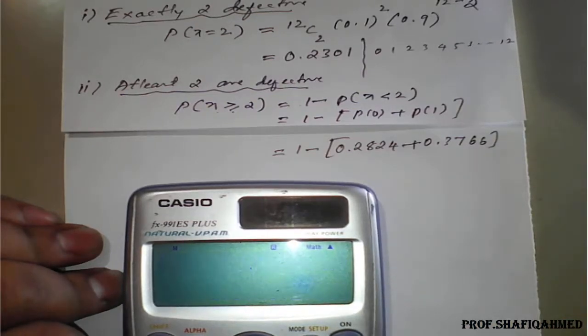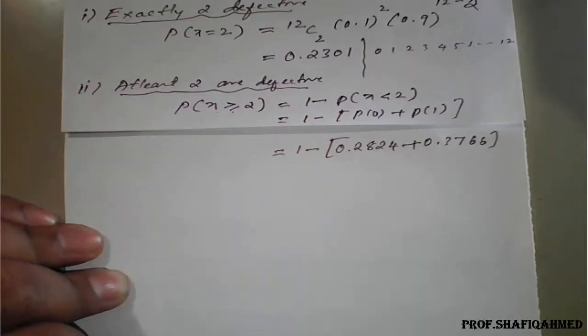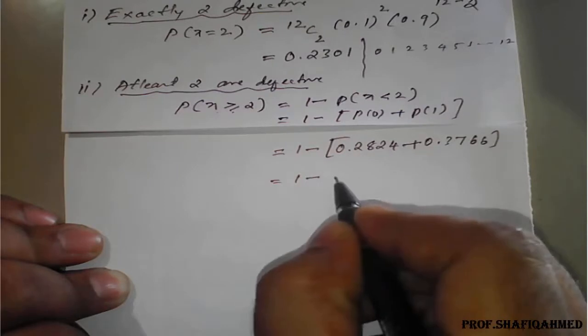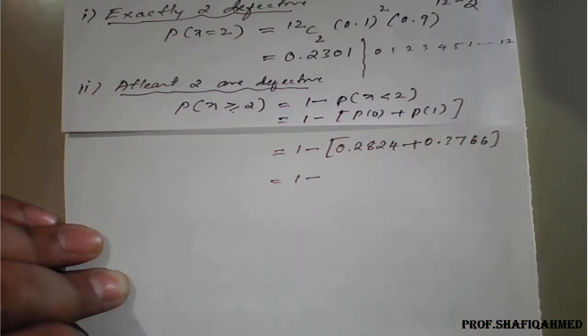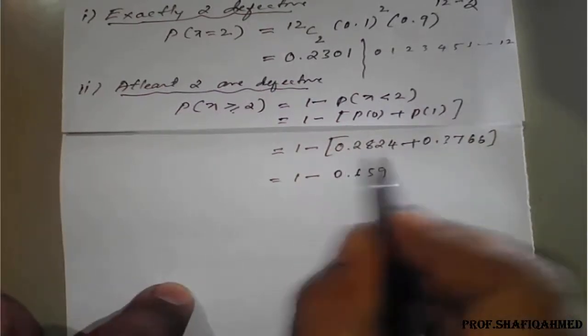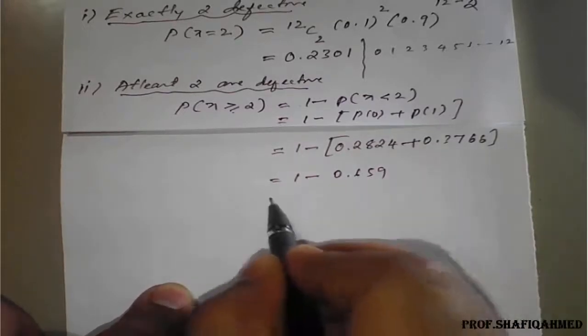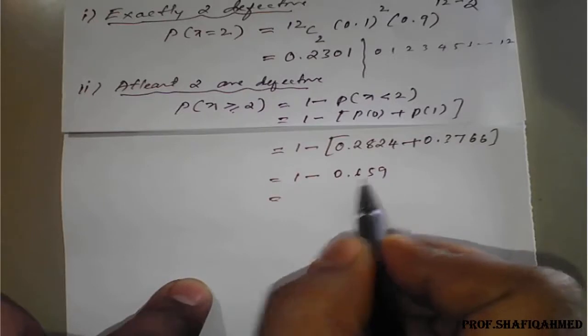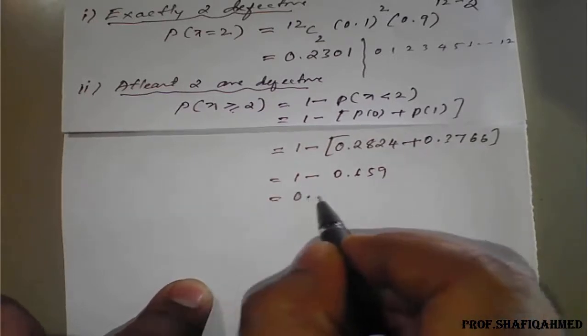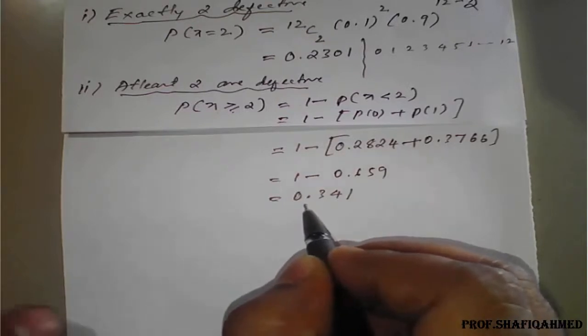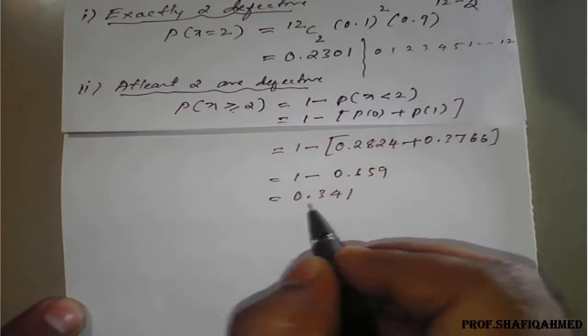Next we have to add these, and then subtract from 1. So addition of these two will be 0.659. So 1 minus 0.659 will be 0.341. So this is the result of at least 2 defective.